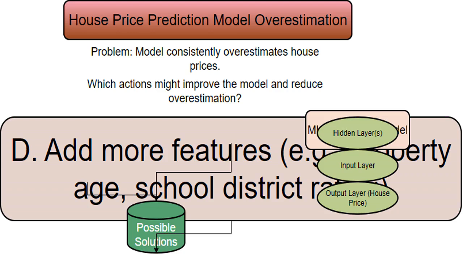Adding relevant features such as property age or school district rating to the dataset can provide more information, helping the model capture the underlying patterns in the data more accurately and potentially reducing overfitting and overestimation. Isn't that a good idea?